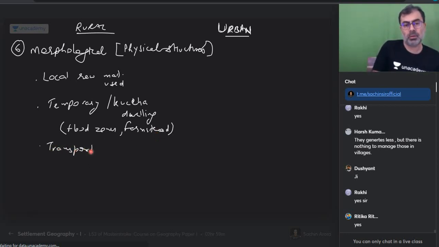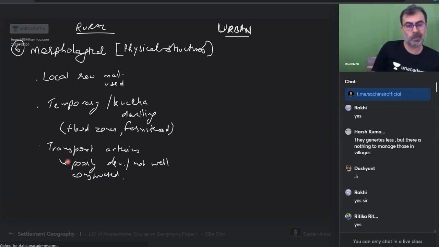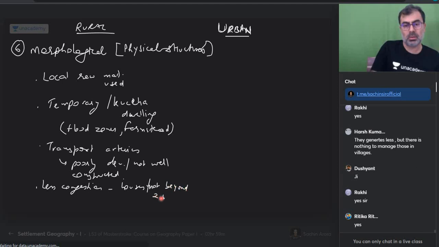Transport arteries poorly developed, not well constructed. Get that? Less congestion, houses generally not beyond 2 stories. With me on this? They are not beyond 2 stories. That is what we are talking about.